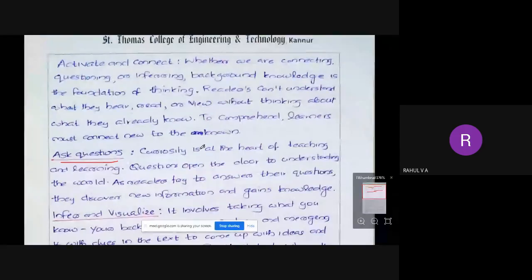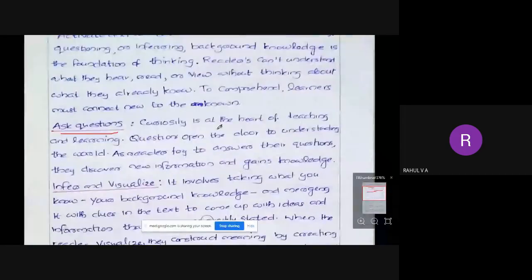Curiosity is at the heart of teaching and learning. Questions open the door to understanding the world. Okay, questions open the door to understanding the world. As readers try to answer their questions, they discover new information and gain knowledge.